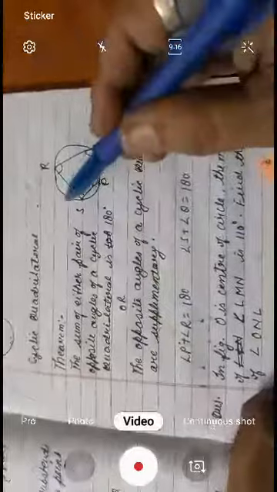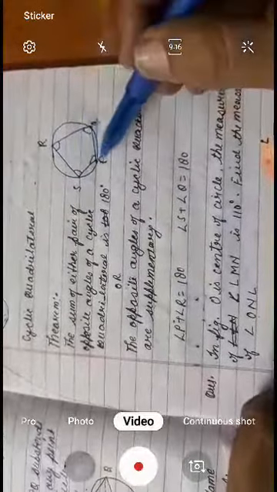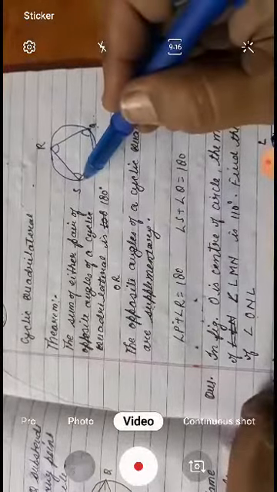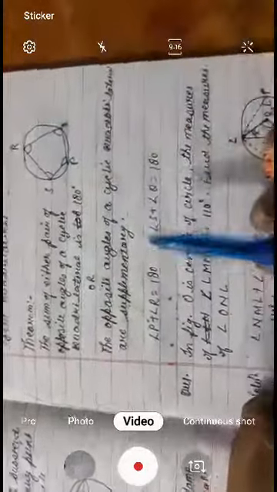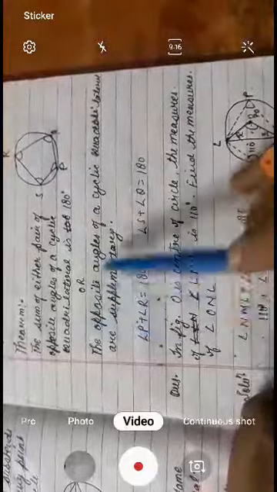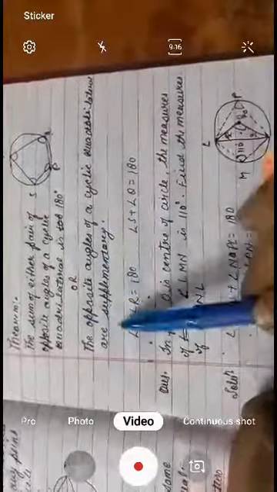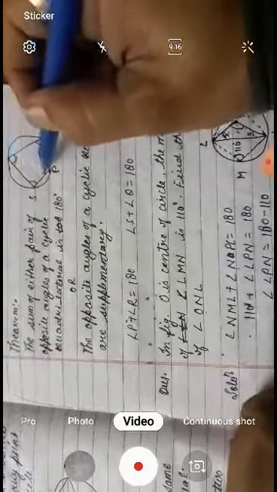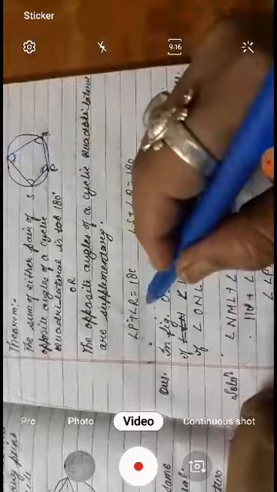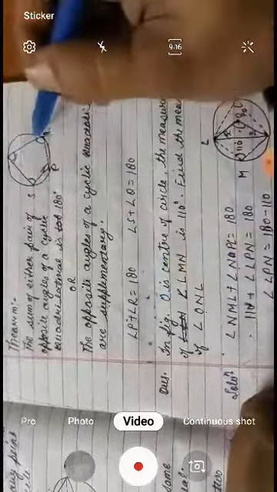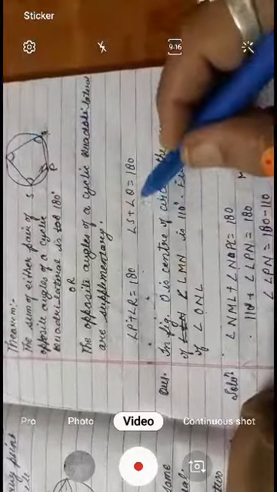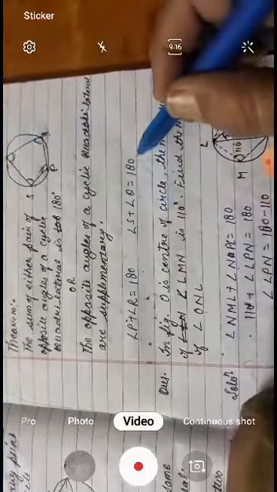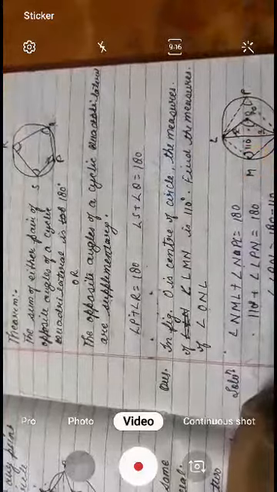It means if any circle has 4 points in cyclic form, like P, Q, R, S, then the opposite angles of the cyclic quadrilateral are supplementary, meaning P and R, the addition of both is 180, and S and Q, angle S plus angle Q is equal to 180. Is it okay to everyone?